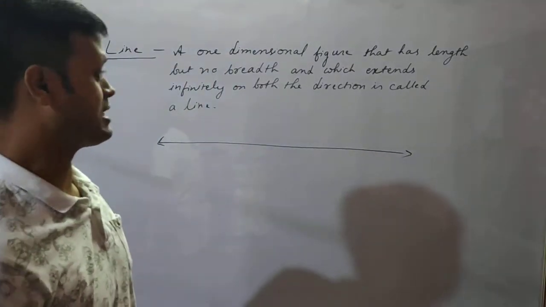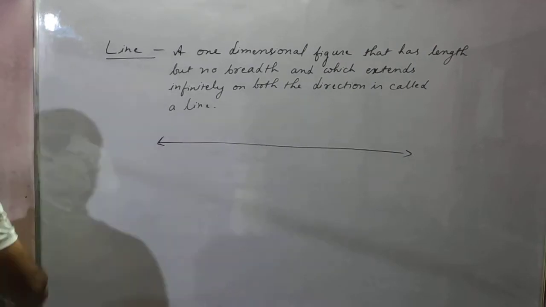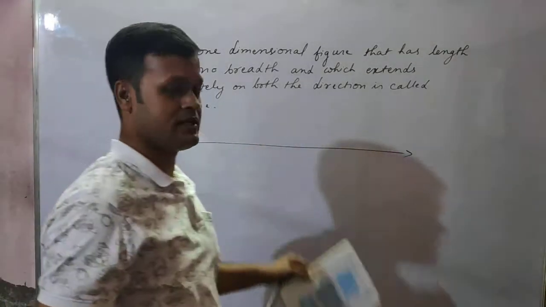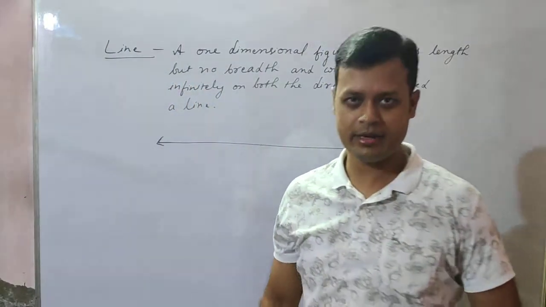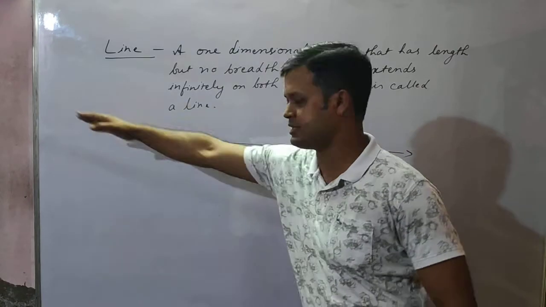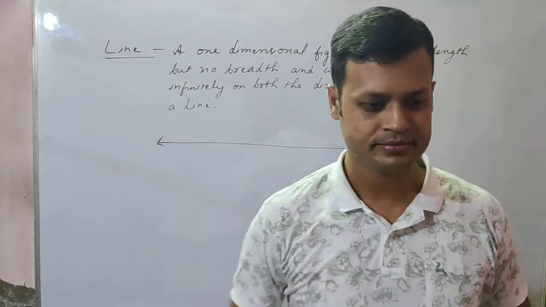So therefore we say that it has one dimension. This whiteboard has length also and width also, so it has two dimensions, isn't it? But a line has only one dimension, and it extends indefinitely on both the directions. This side also it is extending, and this side also it is extending.